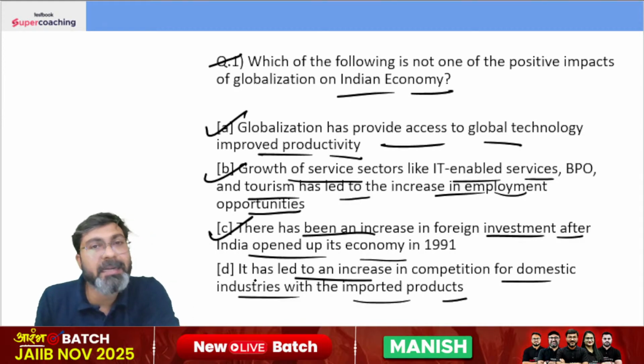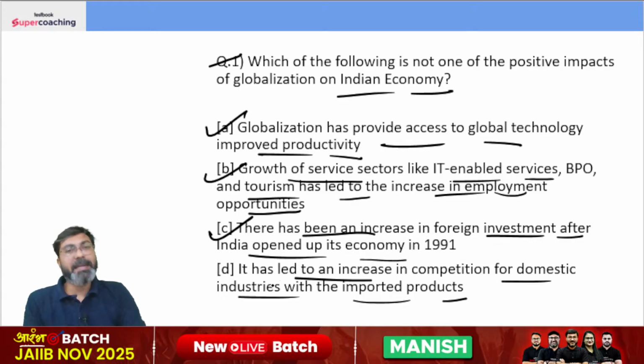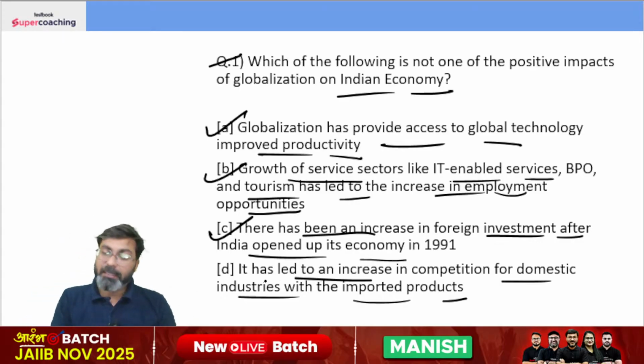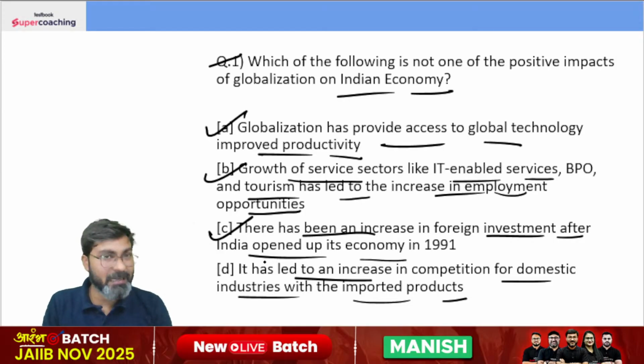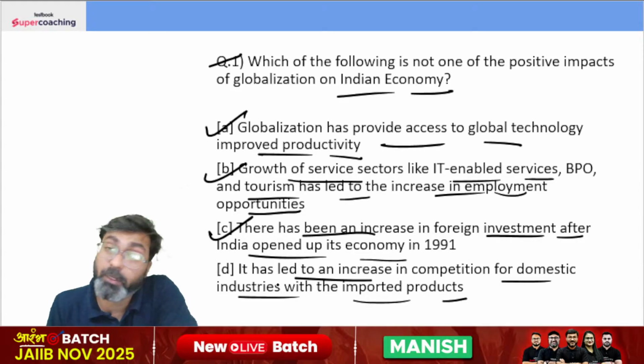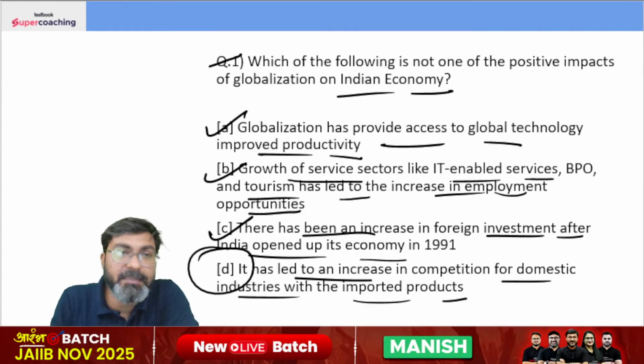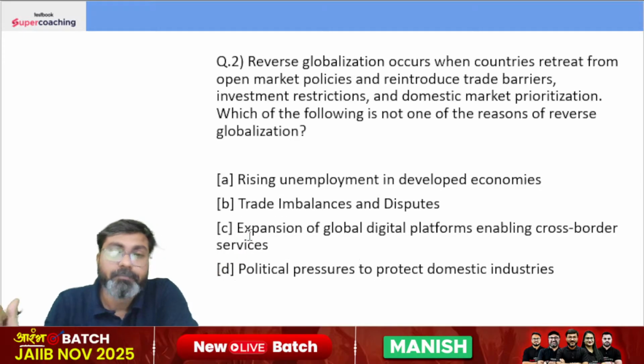This actually was an impact, but it is not positive for the domestic industries, because it had increased the competition for the domestic industries with the imported products. So this is not one of the positive impacts. The right answer is option D.